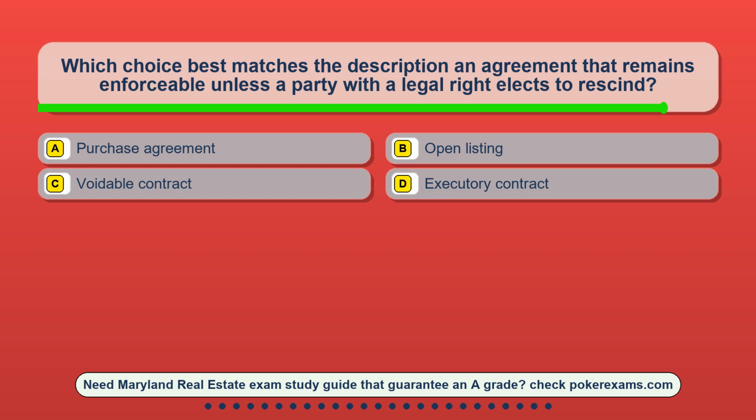Question 12. Which choice best matches the description: an agreement that remains enforceable unless a party with a legal right elects to rescind? Option A. Purchase agreement. Option B. Open listing. Option C. Voidable contract. Option D. Executory contract.